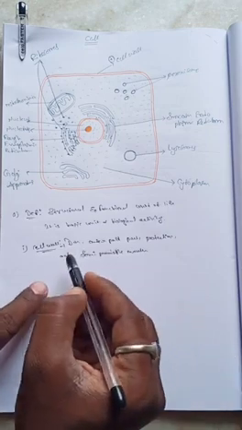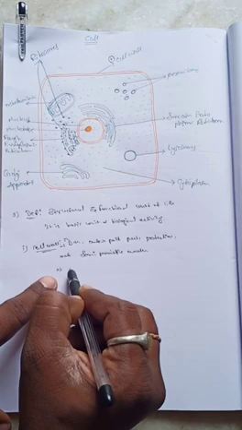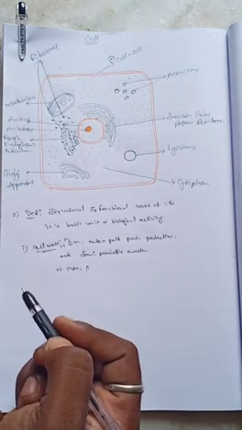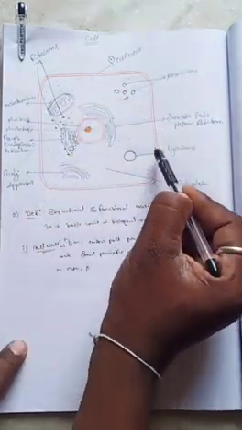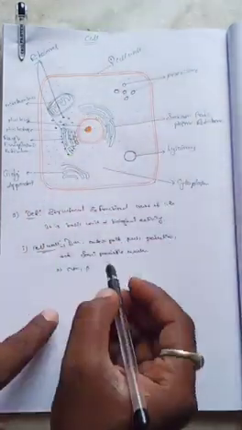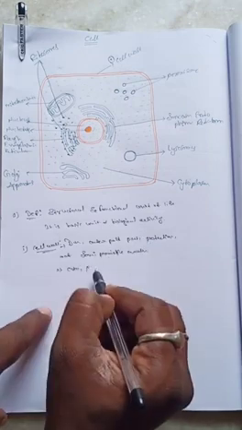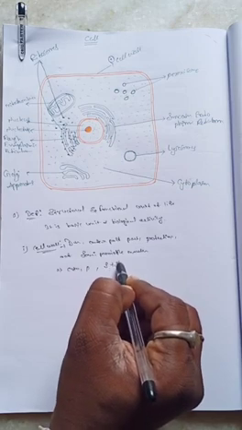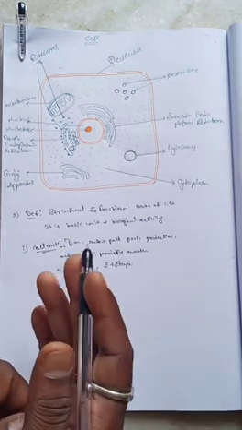What is the cell wall composition? It is made up of carbohydrates and proteins, present in the outer part of the cell wall. The cell wall not only acts as a semi permeable membrane for protection, it also gives the cell a particular structure and shape. Structure and shape are maintained by the cell wall. This is the importance of the cell wall.